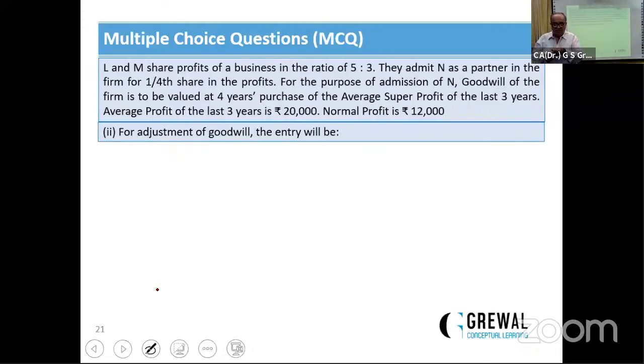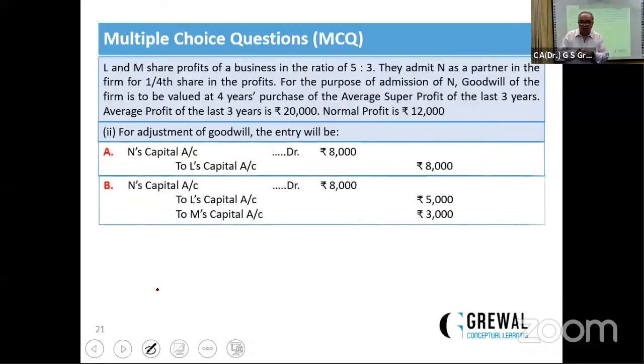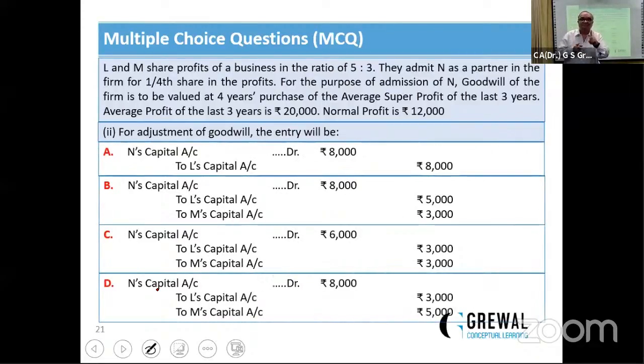For the adjustment of the goodwill, what will the entry be? Now listen. First, we shall calculate the value of the firm's goodwill. Goodwill of the firm is 4-year purchase of the average super profit of the last 3 years. Average profit of last 3 years is 20,000. Normal profit is 12,000. It means my super profit is 8,000. 8,000 multiplied by 4 is 32,000. His share is 1/4, means 8,000. Which one is the correct entry?